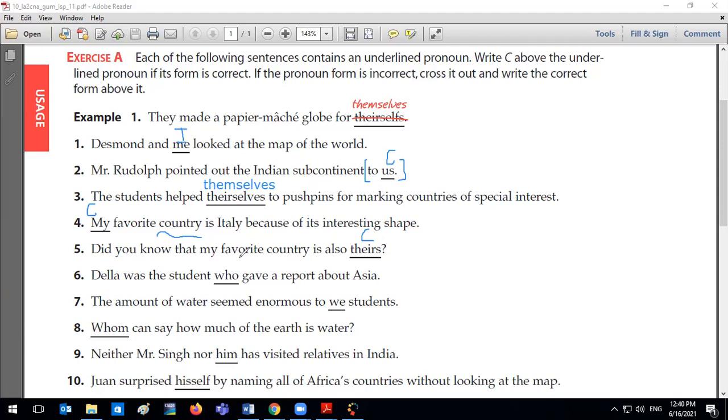Now, who here, if we look, remember these relative pronouns, by the way, guys, they start subordinate clauses. Della was the student, and here this entire part is a subordinate clause. So it has a subject and it has a verb. Now, who gave? I have a verb, this is my verb, gave. And what is my subject of the sentence?